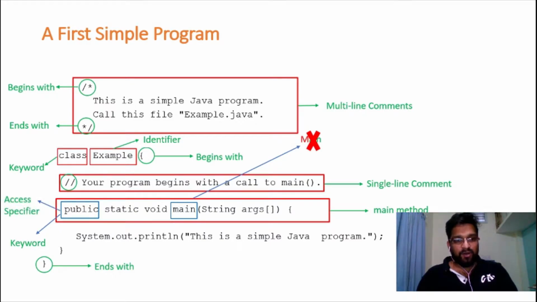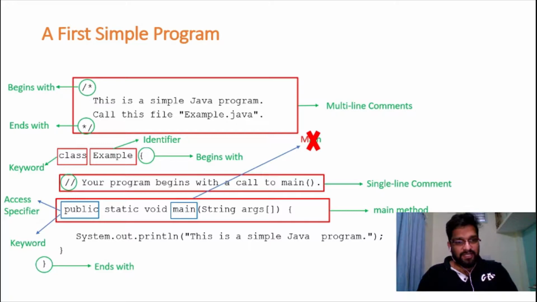Public is called an access specifier in Java. So what is an access specifier? An access specifier controls the visibility of the members of a class. With respect to our code, the main method is prefixed with public. The public says that the main method can be visible outside of the class.